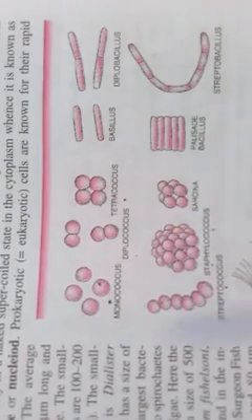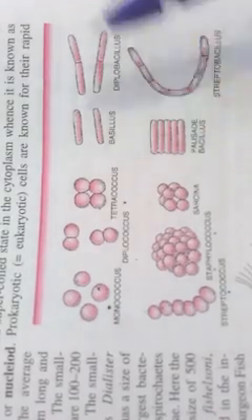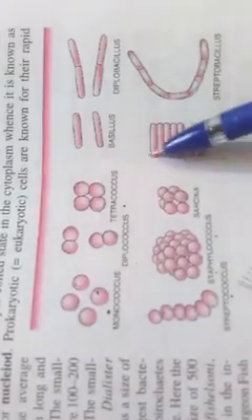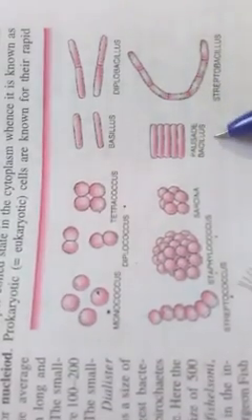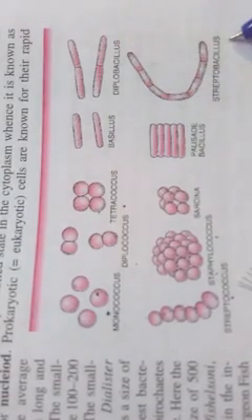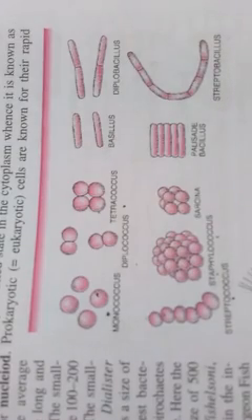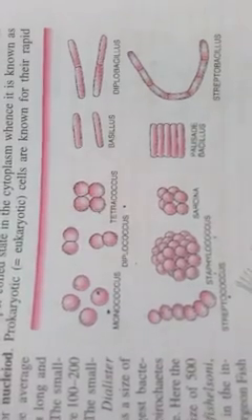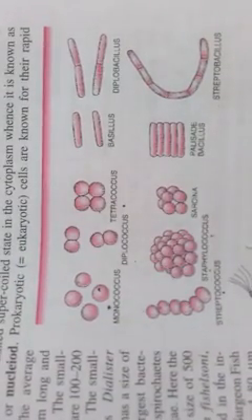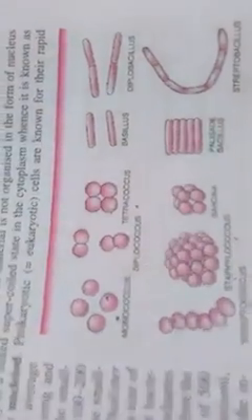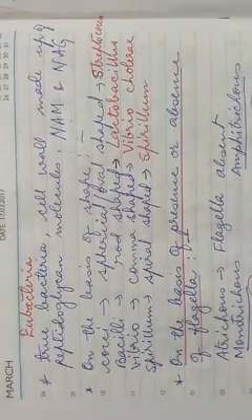Likewise, bacillus. If they are in pairs, diplobacillus. If they are stacked one above the other, palisade bacillus. If they are in a chain, streptobacillus. Now here you can see this is comma-like vibrio and this is screw-like spirillum. So these are the different shapes of bacteria.